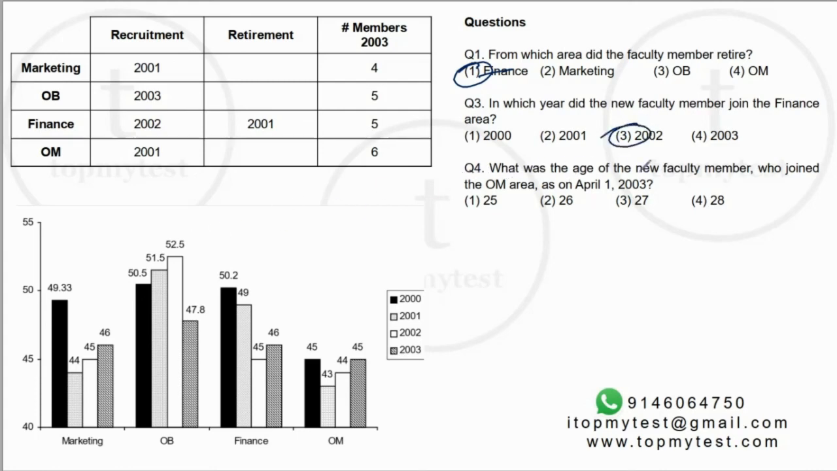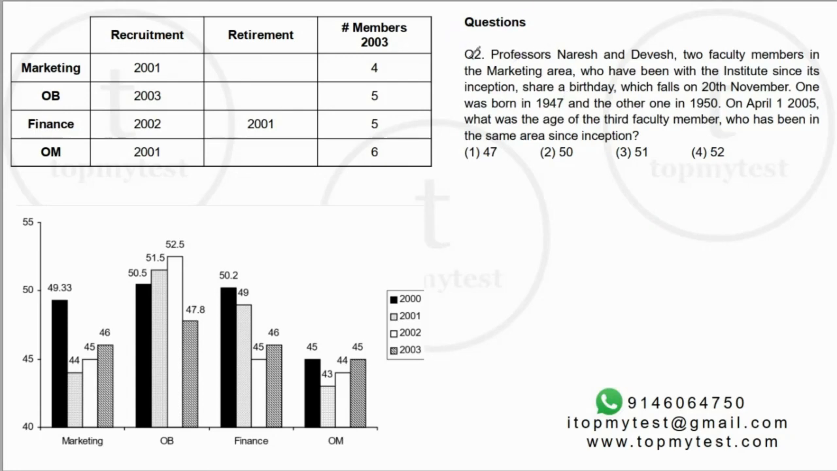Question number 4, what is the age of the new faculty member who joined OM as on 1st April 2003? Now, the OM person joined in 2001, so he was 25 then. In 2002, he will be 26. In 2003, he will be 27. Option 3.